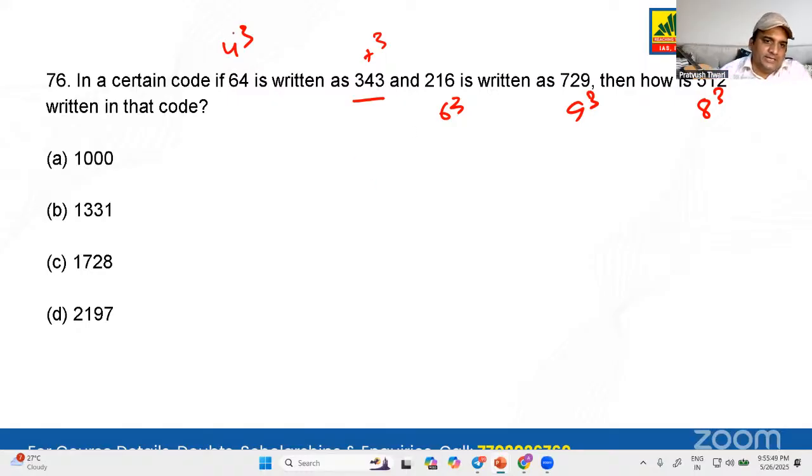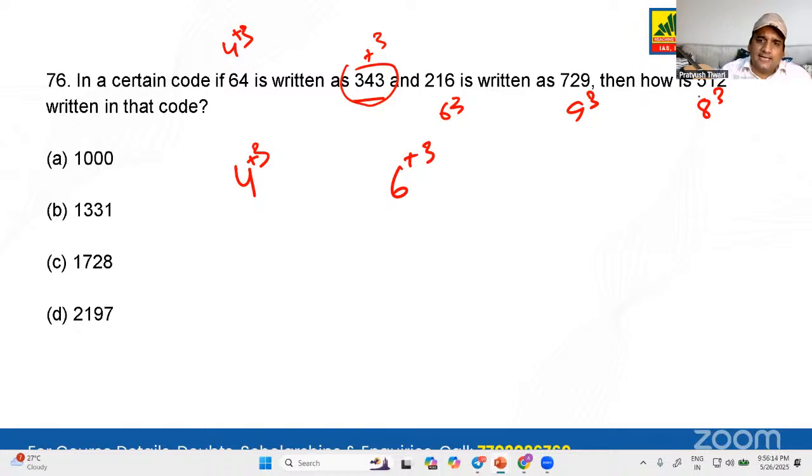4 plus 3. 4 cube. But what have they done? They have done 4 plus 3, that is 7, and they have written 7's cube over here. Now 216. What is 216? 216 is 6's cube. But what have they done? 6 plus 3. That is 9, and they have taken 9's cube and written it over there.